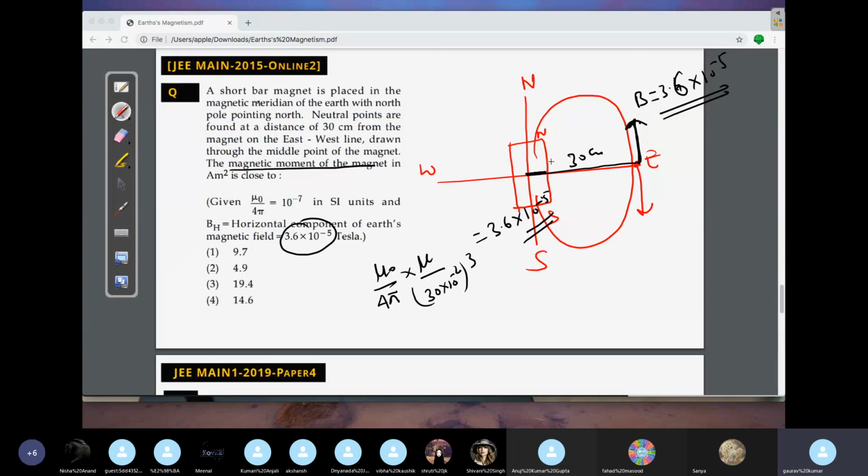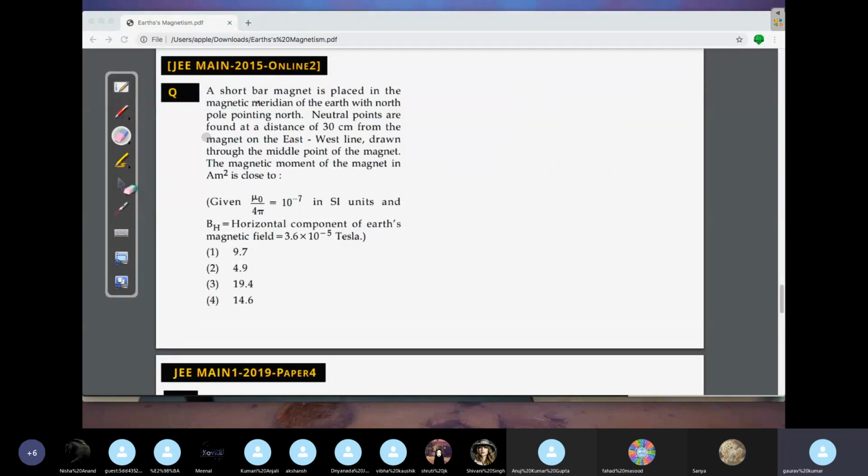A very simple question here. Now you know the meaning of neutral points. Neutral points can exist very clearly. By the way, it can exist at every point, but then at the equator and at the poles, it becomes very common here. बात समझ रहे सबको? डाउट है किसी को पूछ लो यार। I'm not completing this question. The answer will come out to 9.7 if you solve. आप लोग क्लास के बाद सॉल्व करके देखना, आंसर will come out to be 9.7. ठीक है ना? चलो नेक्स्ट क्वेश्चन देखो।